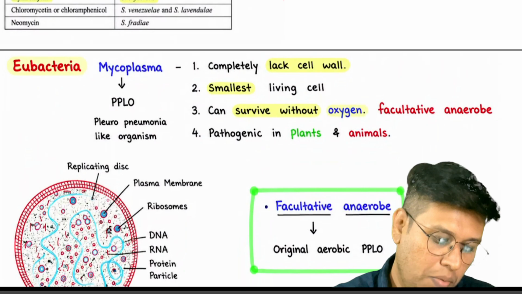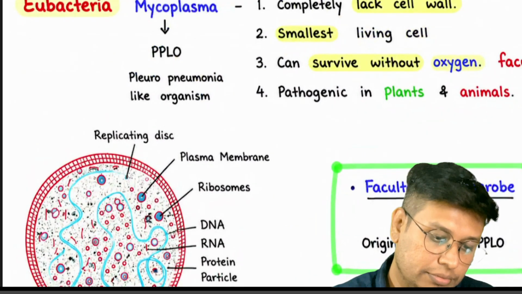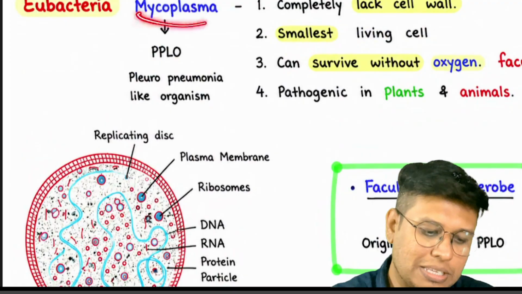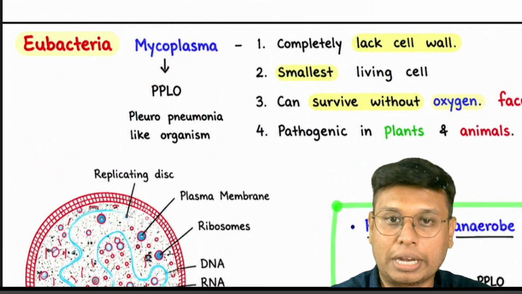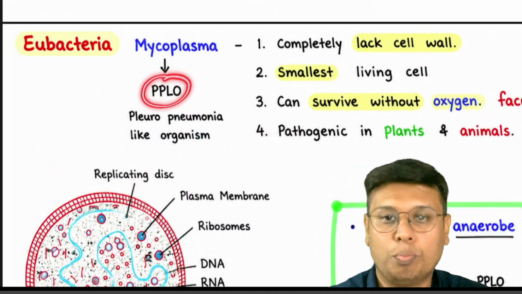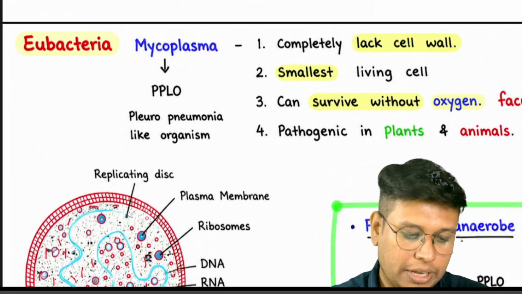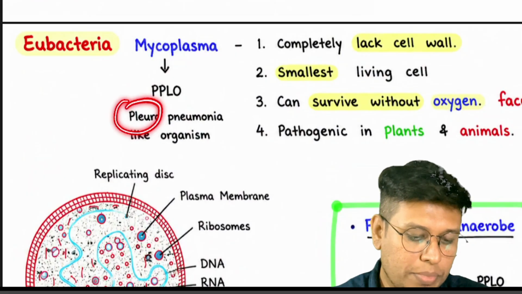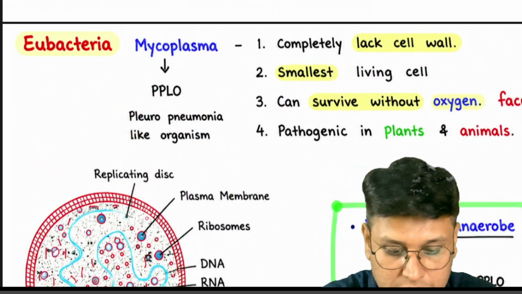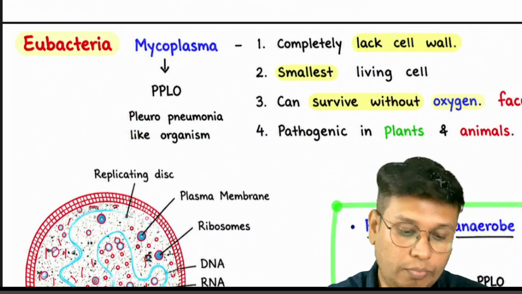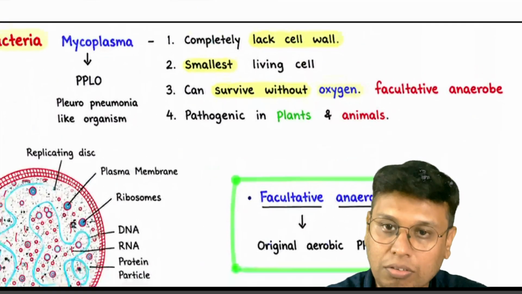Now pay attention. Mycoplasma comes under Eubacteria, which is also called PPLO, pleuropneumonia-like organism. Pleuro means many shapes. Why can it show many shapes? It is the Eubacteria which does not have a cell wall. Now pay attention, it is important. It is a Eubacteria which does not have a cell wall.